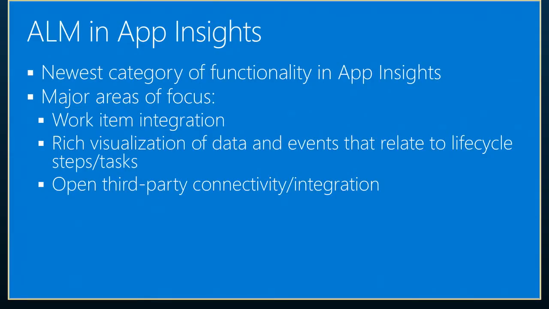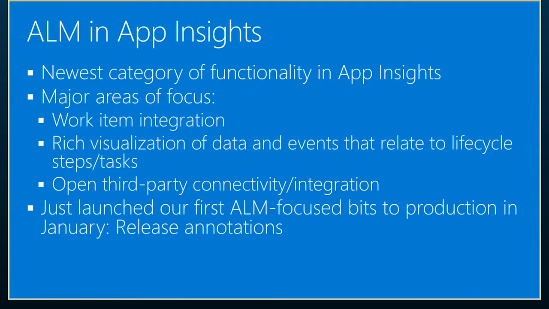And then last but not least, open third-party connectivity and integration. What this means is we want this to be open and extend beyond just Microsoft's products and work with our partners' and competitors' products as well. We want anybody who is managing their application lifecycle with whatever tool makes sense for them to still be able to leverage Application Insights and associate those things together. So that's something else we're focusing on as well.